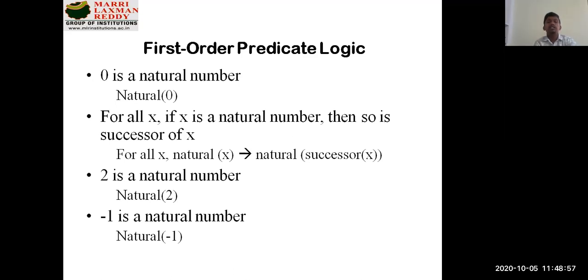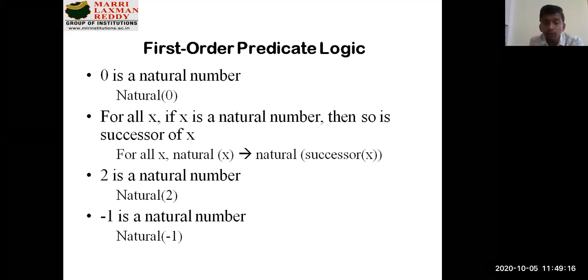That's what the statement is saying, and we can represent it in this formal way, because it is an if-then rule, so we are using the implication connective here. We are also connecting predicate logic with propositional logic. The connective you are going to use is implication, which is part of propositional logic.